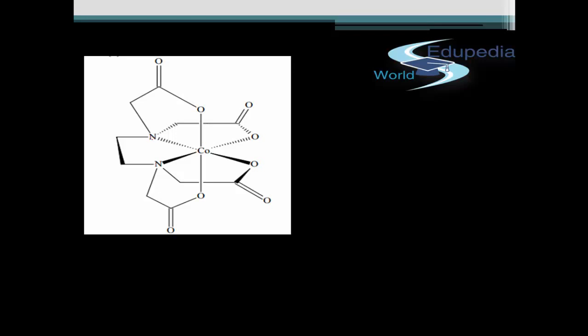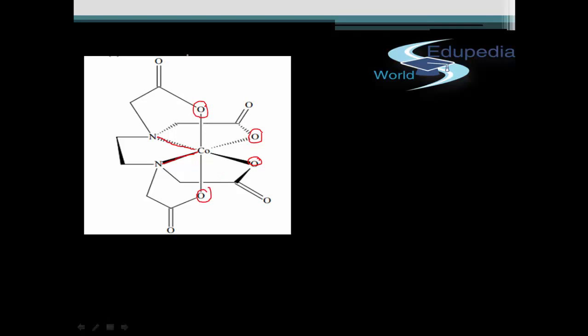These are the 2 nitrogen atoms which bind, one along here and the other along here, and the rest of them are the 4 oxygens. One oxygen over here, one oxygen over here, one oxygen here, and the other oxygen here.